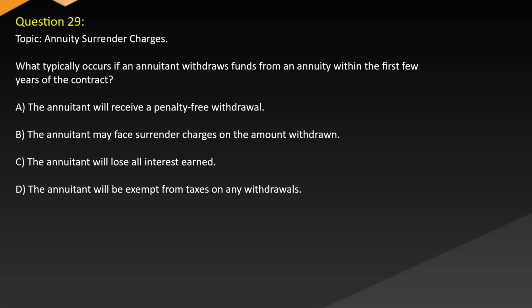Question 29. Topic: Annuity surrender charges. What typically occurs if an annuitant withdraws funds from an annuity within the first few years of the contract? A. The annuitant will receive a penalty-free withdrawal. B. The annuitant may face surrender charges on the amount withdrawn. C. The annuitant will lose all interest earned. D. The annuitant will be exempt from taxes on any withdrawals.